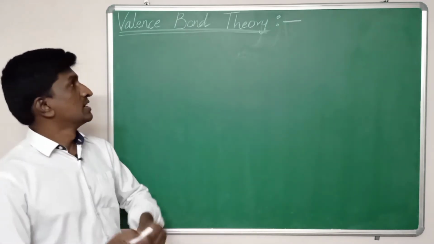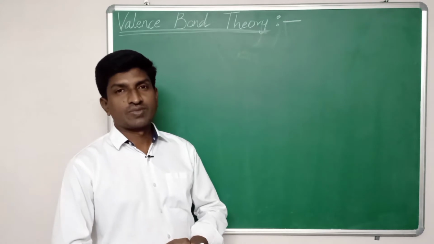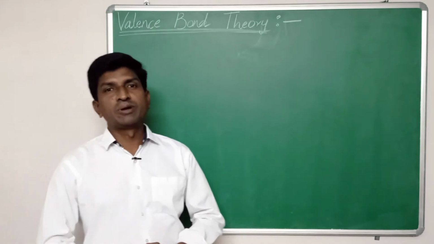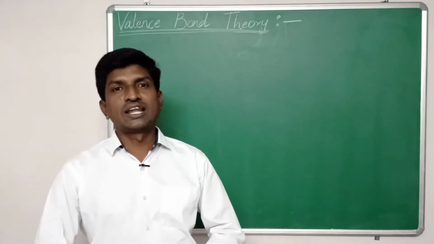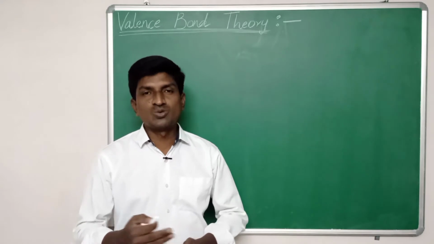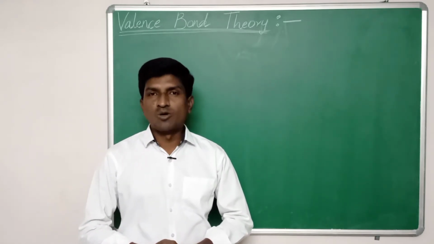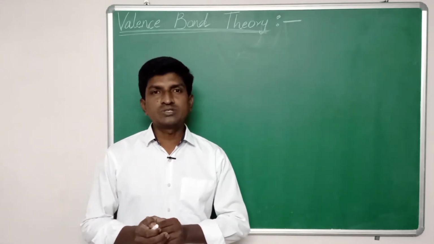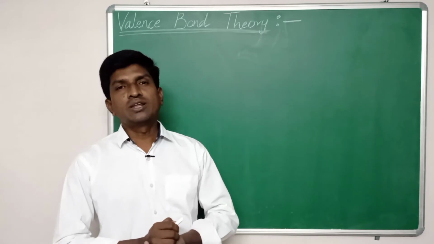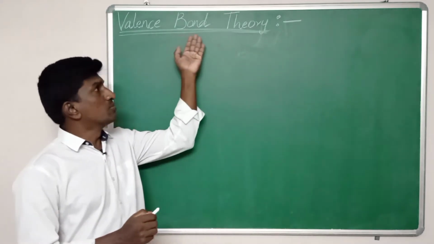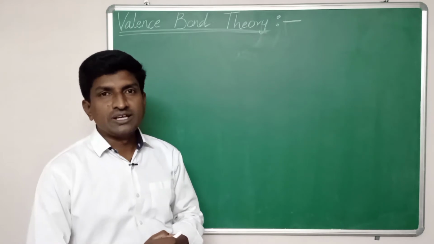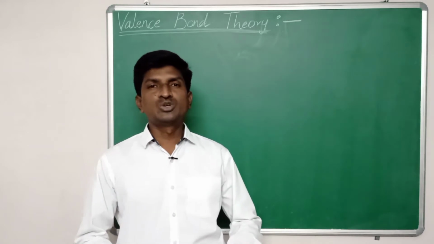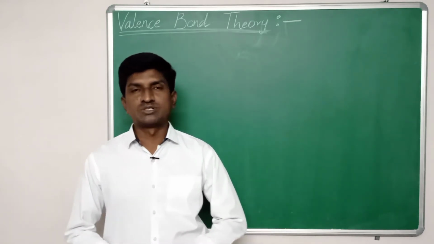Today our topic is valence bond theory. In the previous video we discussed valence shell electron pair repulsion theory. Valence shell electron pair repulsion theory fails to explain the bond strength of covalent compounds. To explain the bond strengths of covalent compounds, a quantum mechanical model generally called valence bond theory was suggested by the scientist Linus Pauling. A covalent bond is formed due to mutual sharing of electrons between two atoms.